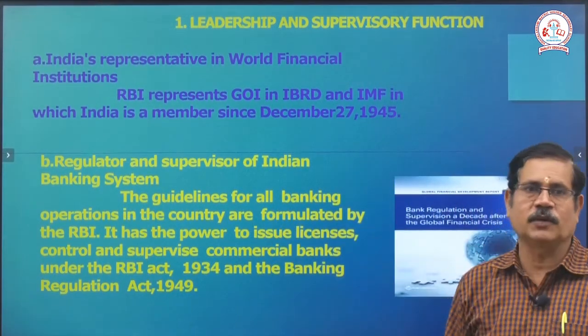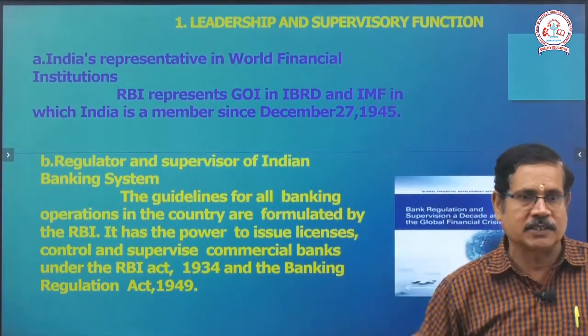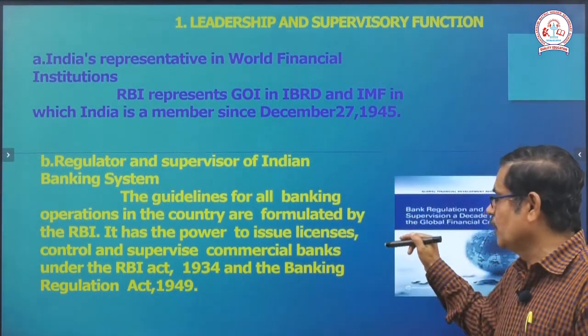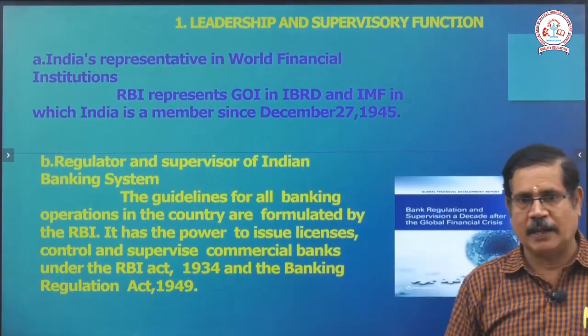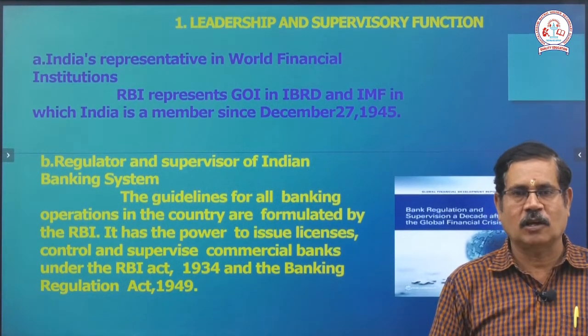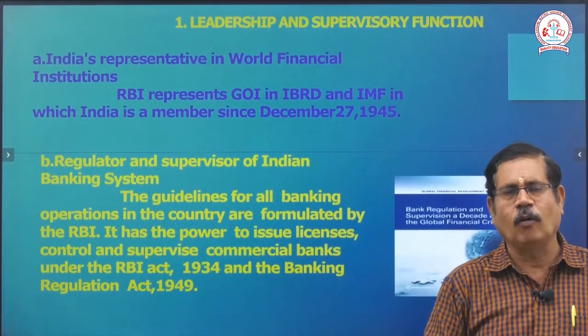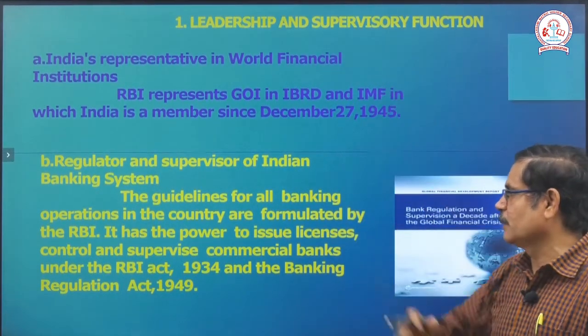After that, regulation and supervision of the Indian banking system: the guidelines for all banking operations in the country are formulated by RBI. Commercial banks, cooperative banks, nationalized banks, private sector banks, land development banks, all banks have the Reserve Bank of India as their supervisory body.